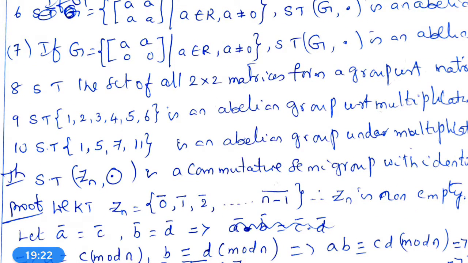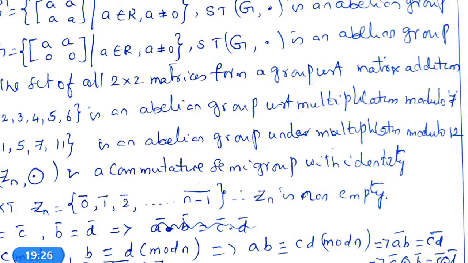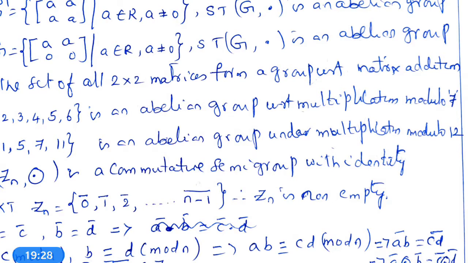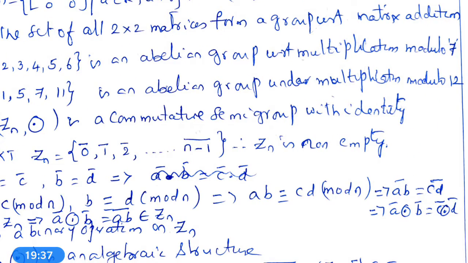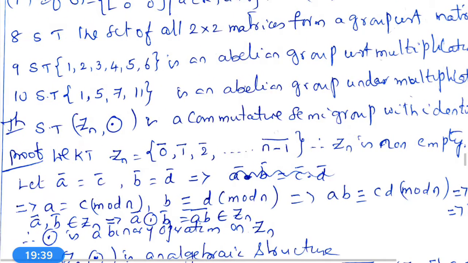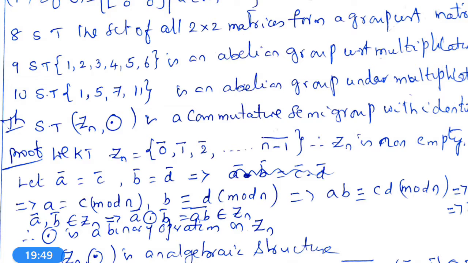Next, eighth problem: show that the set of all 2 by 2 matrices form a group with respect to matrix addition. Ninth problem: show that the set 1, 2, 3, 4, 5, 6 is an abelian group with respect to multiplication modulo 7. 10th problem: show that the set 1, 5, 7, 11 is an abelian group under multiplication modulo 12.